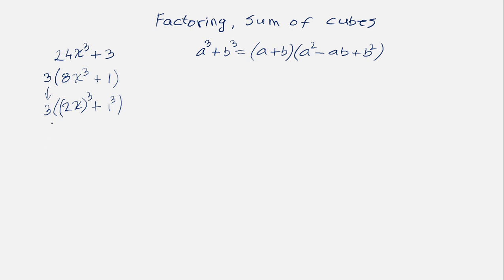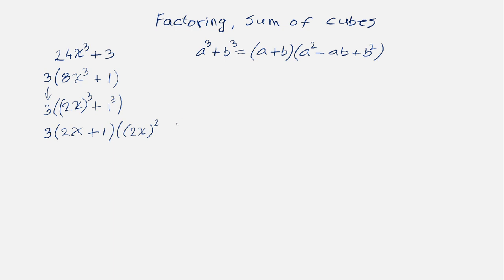Well, if that's the case, then we actually have the sum of cubes. All we need to do is follow the formula. So formula says first one plus the second one. Well, the first one is whatever is under the first cube, which is 2x in our case, right? 2x. And then the second one is whatever is under the second cube, which is 1 in our case, so plus 1. And then formula continues. It says first one squared. So in our case, that's 2x and then squared.